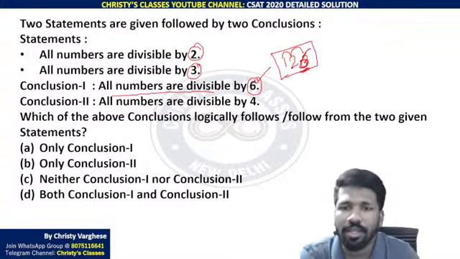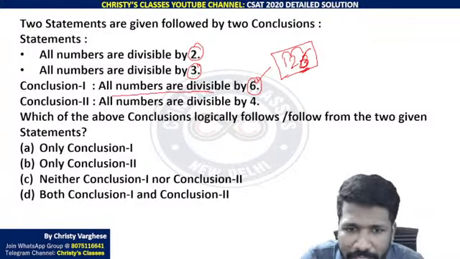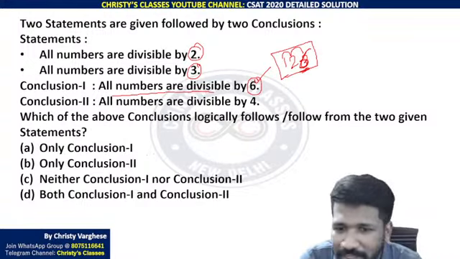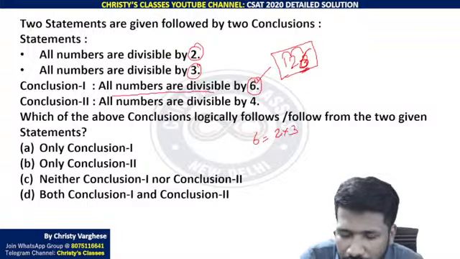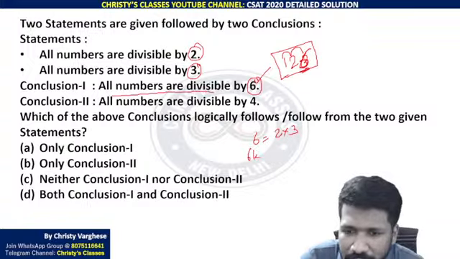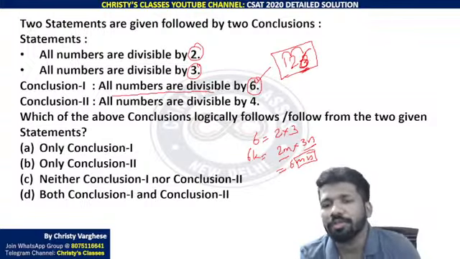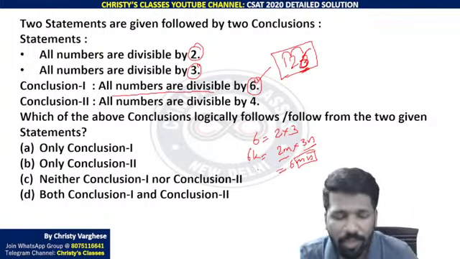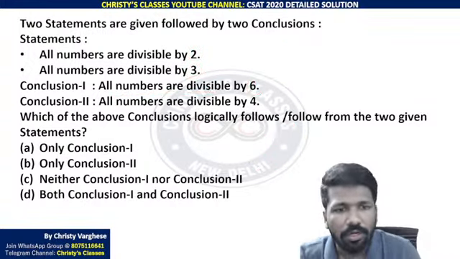So I think all of you are clear about it, or you can verify with a few examples and you will get convinced. So conclusion 1 is totally correct. If you want, you can prove it also, but that is not necessary. Because what is 6? 6 is 2 into 3, right? So to prove that a number is a multiple of 6, you have to prove that it is a multiple of 3 and 2. Because 2m into 3n is 6 into m into n. m into n is an integer, so 6 into m into n can be assumed to be k, so 6k itself. Okay, so that is not our concern to prove now. So conclusion 1 is totally correct.